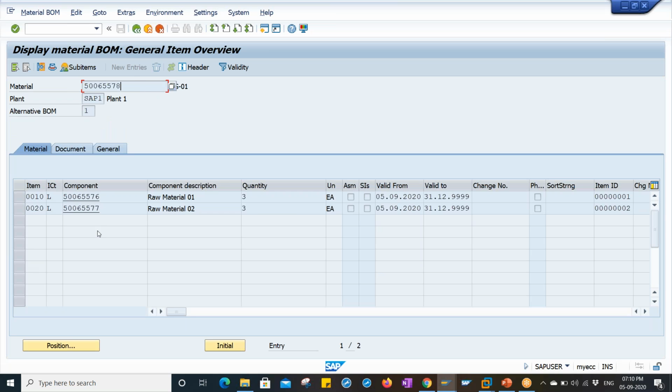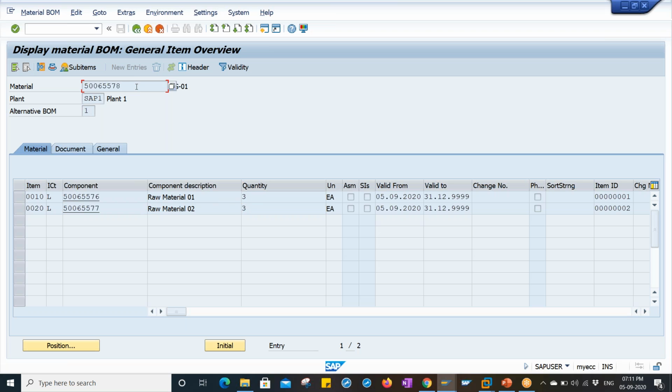So I have just created this bill of material, including these two components. This is the finished product I have. For this finished product, how many types of raw material are going to be used and what are the quantities? 3:1.